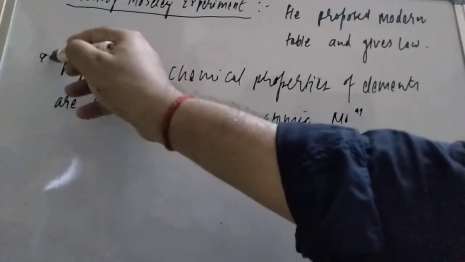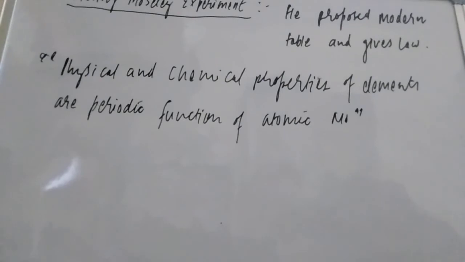It means that when you are arranging the elements on the basis of increasing order of atomic number, then after a certain interval, the properties of elements get repeated. After that, the modern periodic table I already discussed in the previous video, so you can go through there.